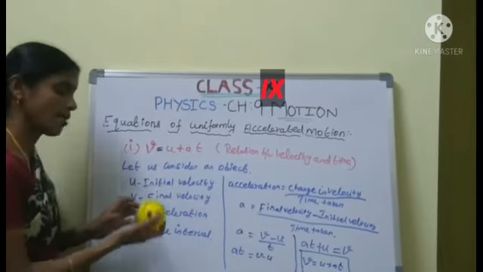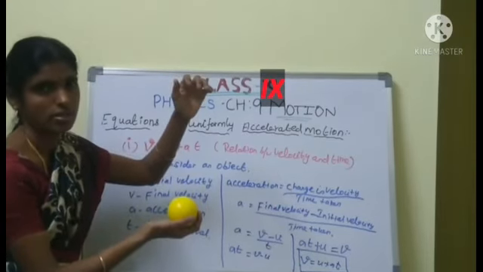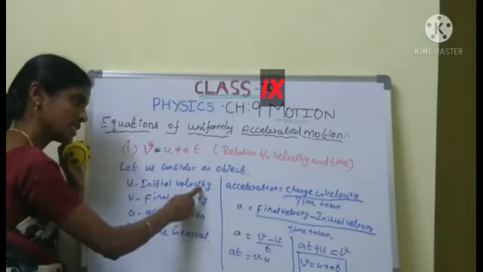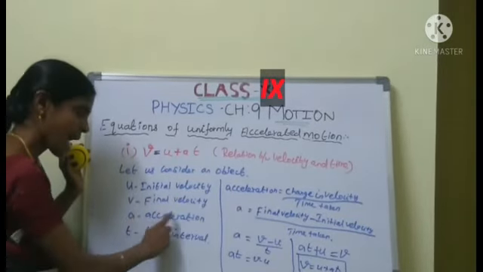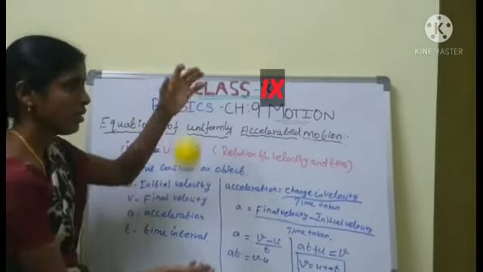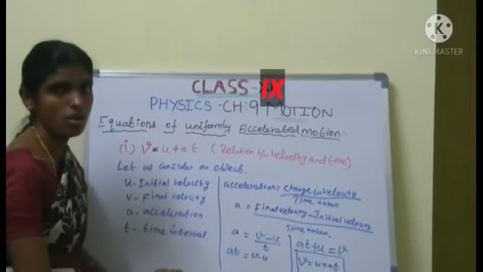An object is going through accelerated motion. See here, u is the initial velocity of the object, v is the final velocity of the object, a is the acceleration. Acceleration, we know, is the rate of change of velocity. t is the time interval of the object.